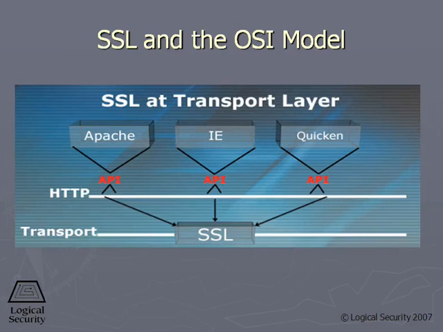SSL works at the transport layer within the OSI. You know, the OSI has all these different layers that will cover data link and network and transport. Now, some people have a problem with saying that SSL works at the transport layer because you can actually find resources that say it works at the session layer. And we'll actually go over this again when we go through telecommunications, and we'll cover the OSI model.